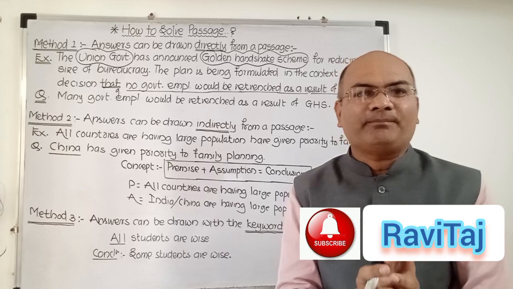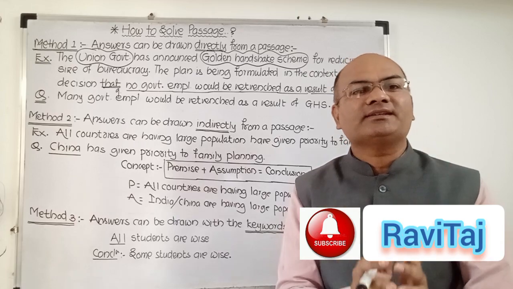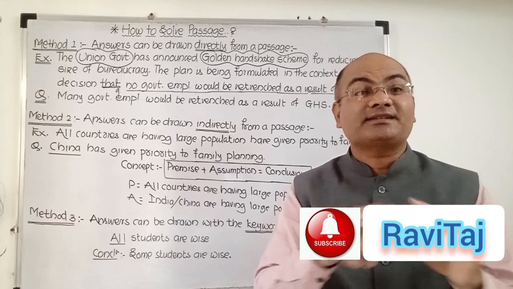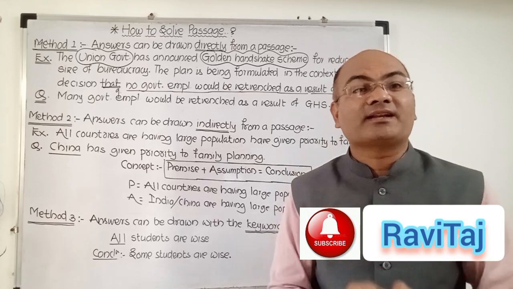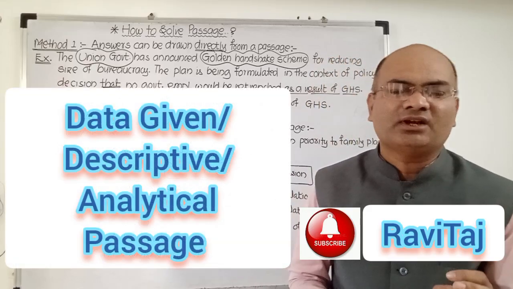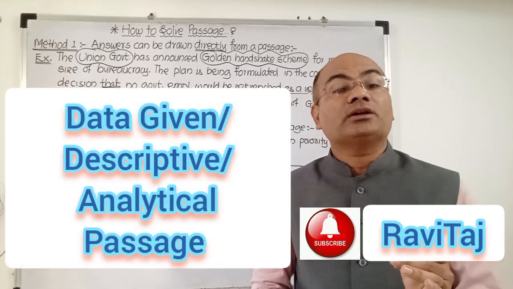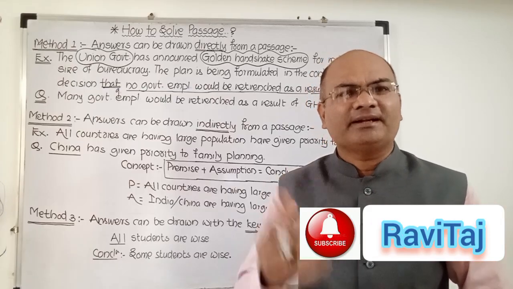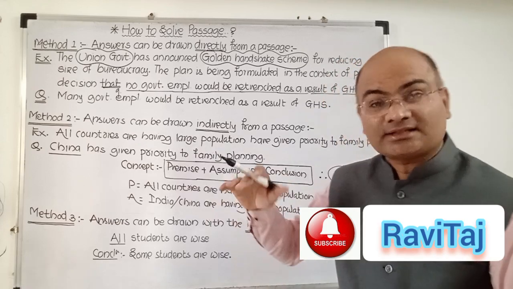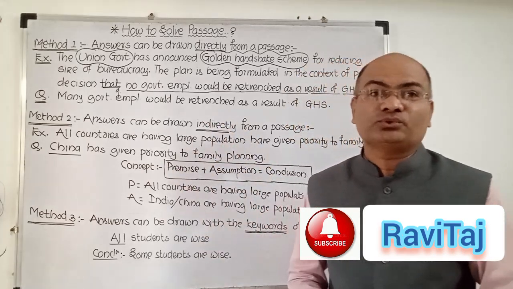If both facts are matched as it is, then the inference or conclusion is definitely true. And if both facts are not matched as it is, then the inference is definitely false. Normally this technique we can apply for data-given passage or descriptive passage or analytical passage. We'll have separate discussions on these types of passage later on. So let us come to the second method, that is method number 2.